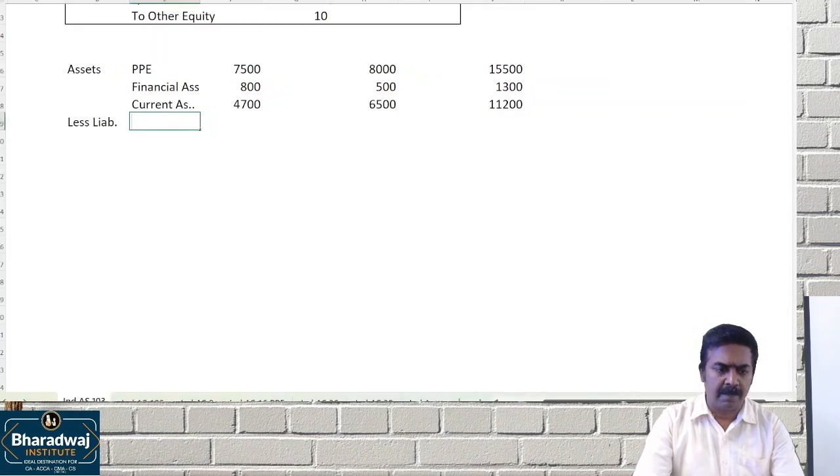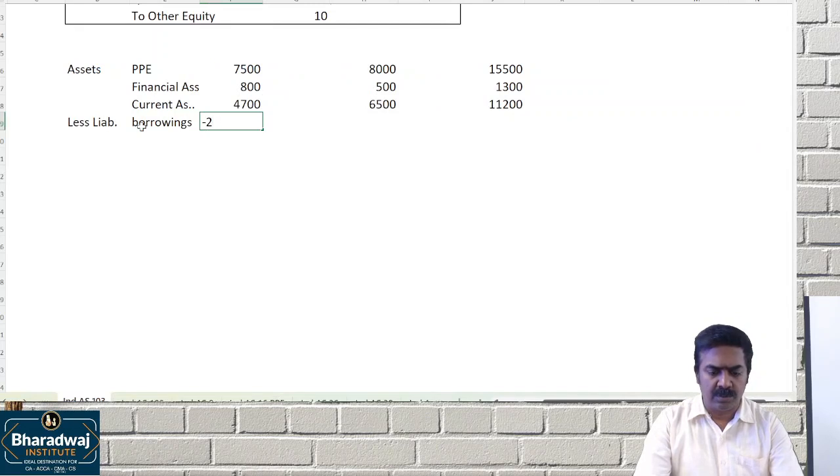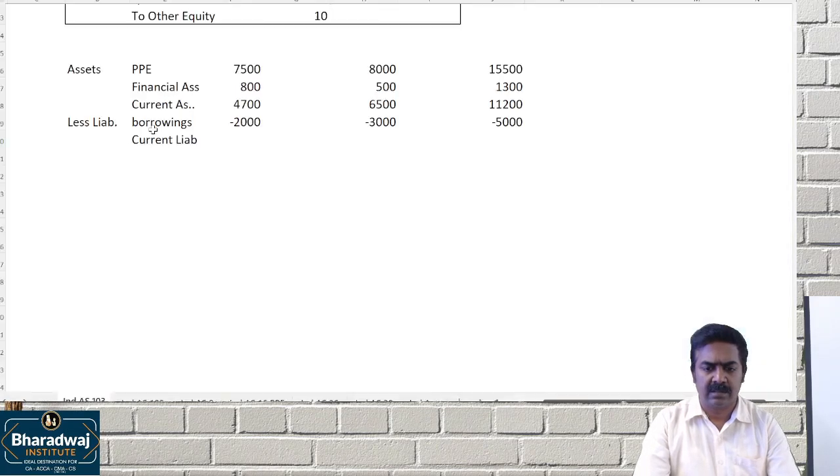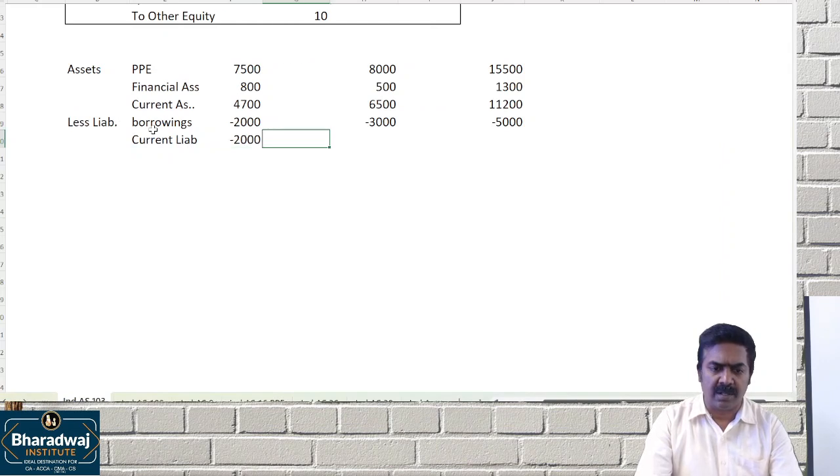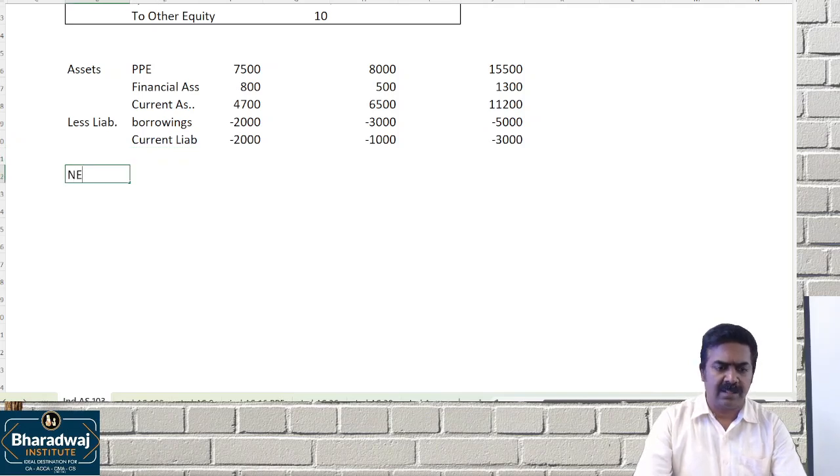These are the liabilities. Borrowings: 2,000 and 3,000, total 5,000. Then current liabilities: 2,000 and 1,000, total 3,000. So it will give us net assets.